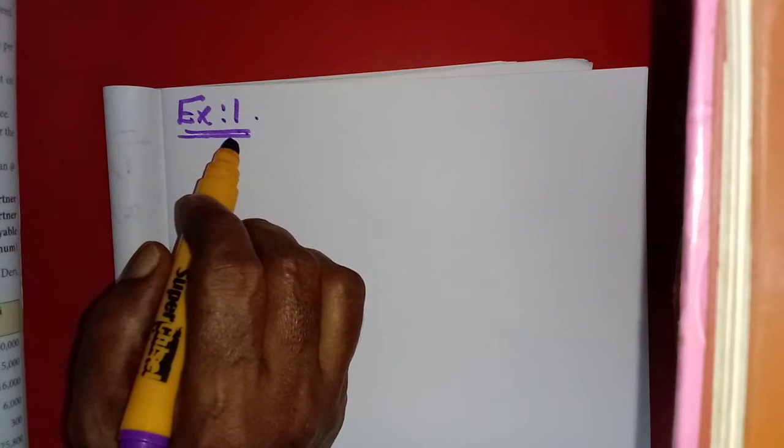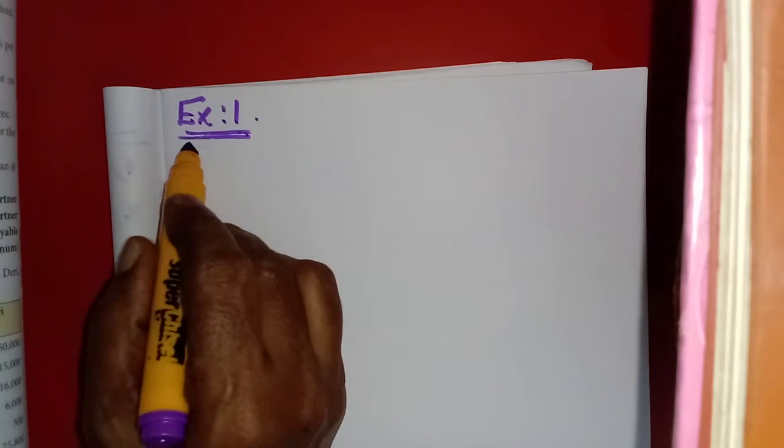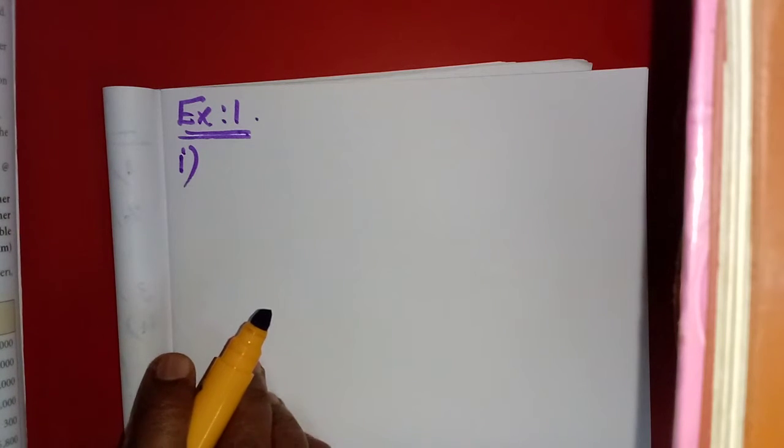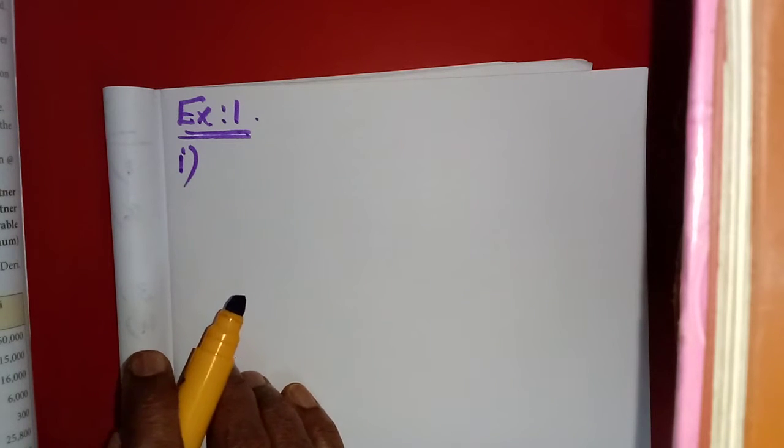So what should we write now? Exercise 1, number 1. Akash has contributed maximum capital. He demands interest on capital. What is the answer? Is he given any interest on capital?